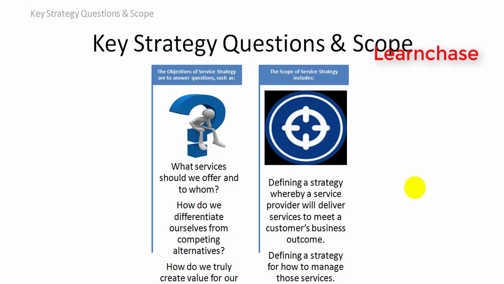This scoping is done with the customer so that we have a clear understanding of their expectation from this business. We are going to discuss how to develop a strategy and how to do the scoping. Let's discuss service strategy and the objective of service strategy.